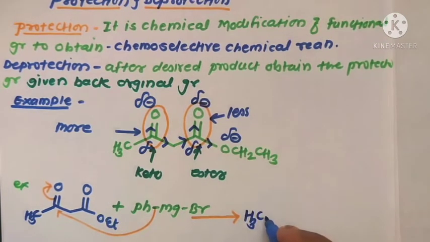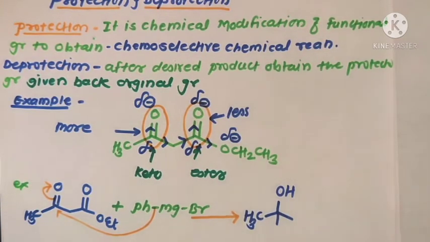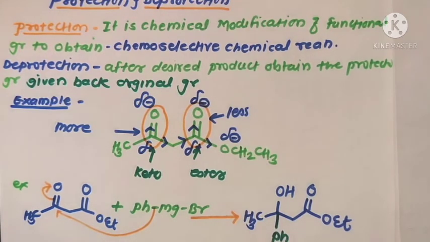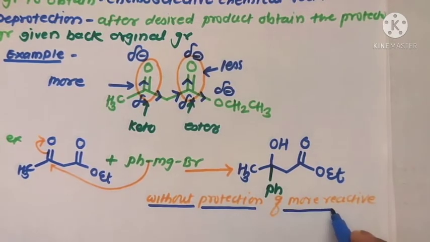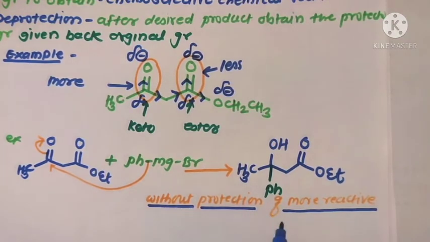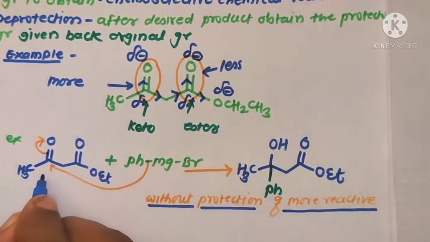Here CH3, OH, here the Ph group of this Grignard reagent, C=O, OEt. That is, these are the products formed without protection of the highly reactive groups. There is formation of this type of product without protection of the more reactive group.